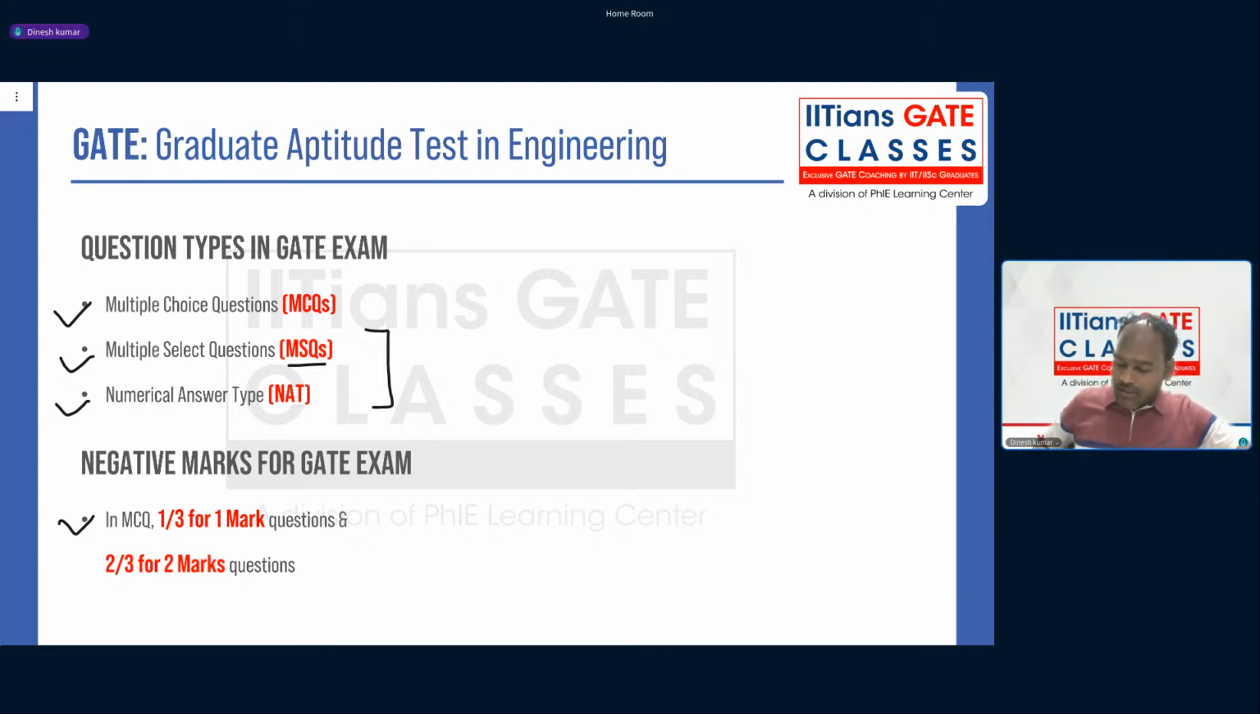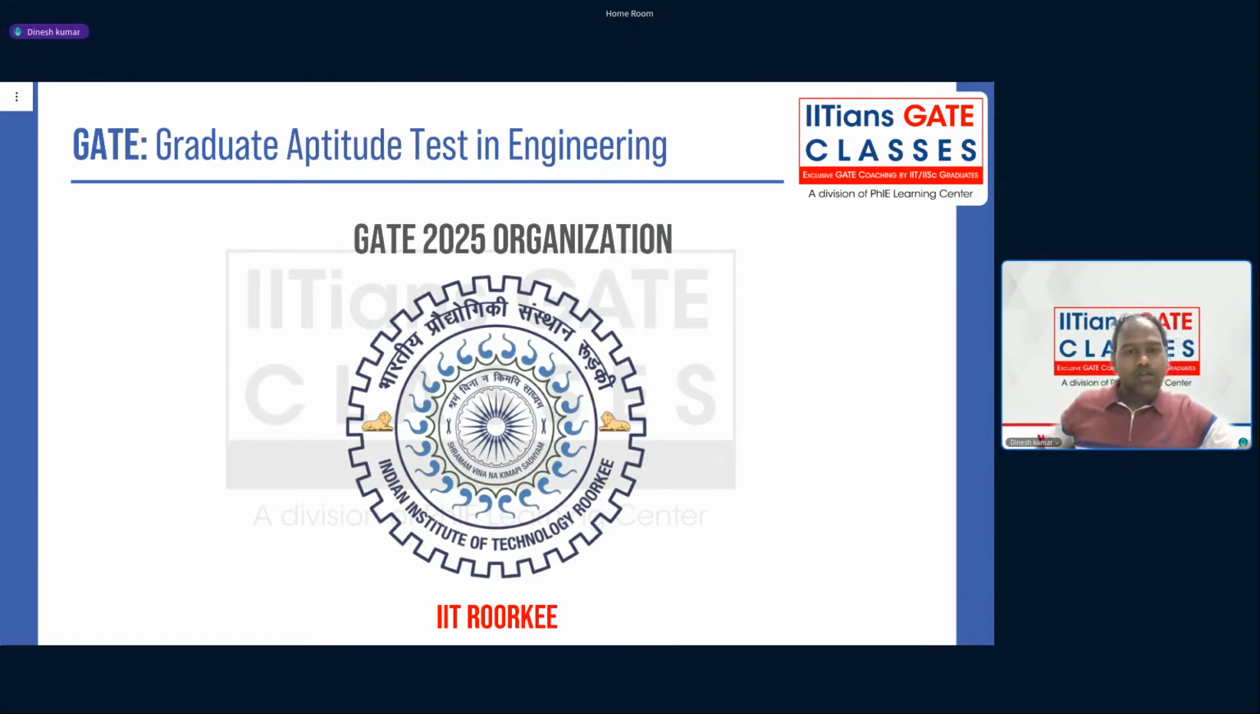Now, the next part: when you start preparing for GATE, GATE 2025 will be organized by IIT Roorkee. The 2018 paper was organized by IIT Roorkee, and the 2018 paper is like the 2024 paper, which was organized by IISc Bangalore.